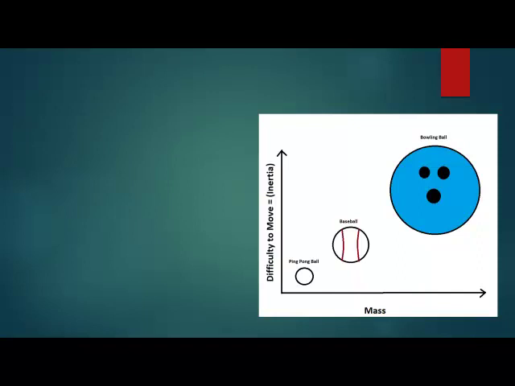The higher mass value of a bowling ball makes it much more difficult to toss sideways when compared to a baseball. It takes greater force to toss a bowling ball than to toss a baseball. The higher mass value of a bowling ball also gives it greater inertia, making the bowling ball much more challenging to catch than the baseball. Because a baseball has less mass than a bowling ball, a baseball is easier to control when someone throws one to you than if someone throws you a bowling ball.